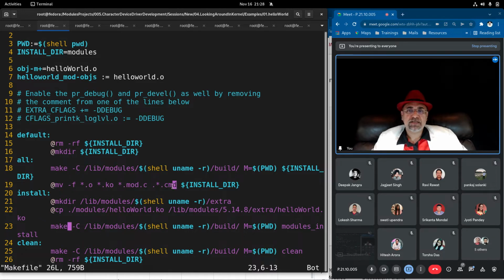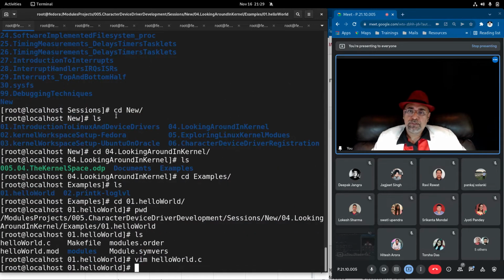Star.cmd are some files associated with the device driver. We'll explore these files later on. There will be a separate class for .ko, .mod, .cmd. These are associated files, right? I understand that. Okay, so this is the make file that we will do in the coming classes. Then when you have issues, we will enable these debug flags also and see how we can debug our driver.